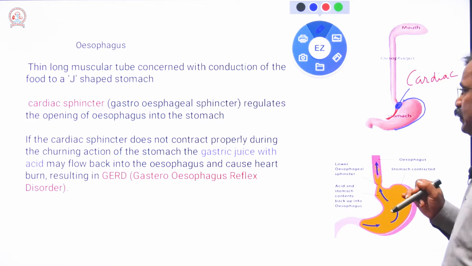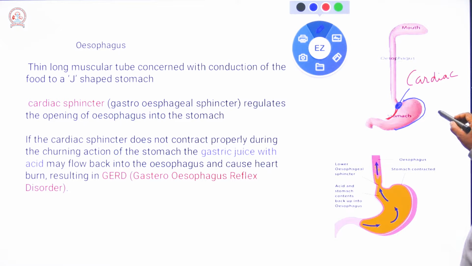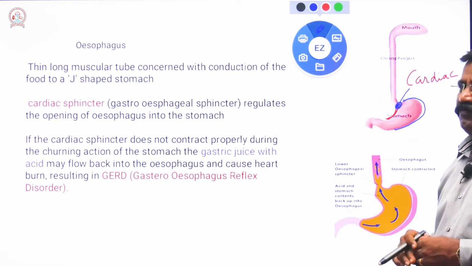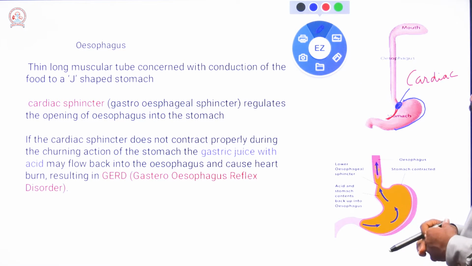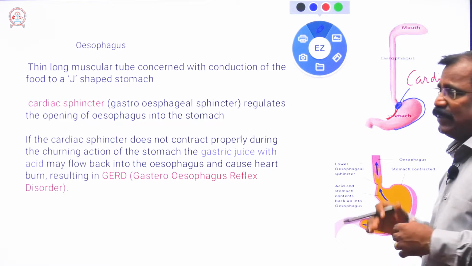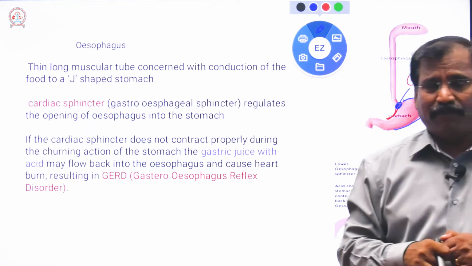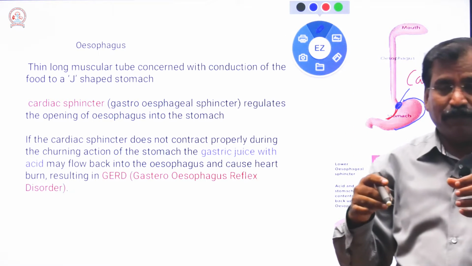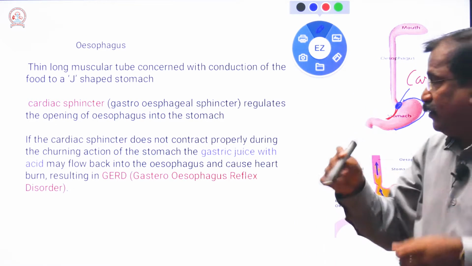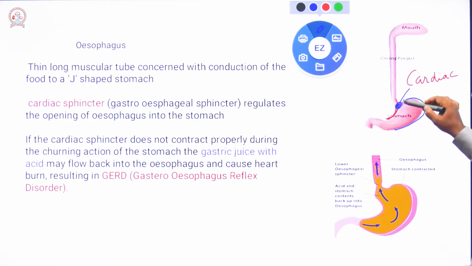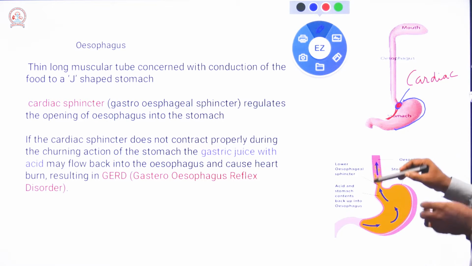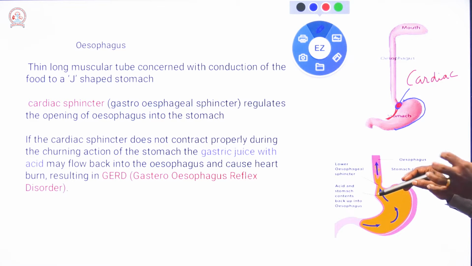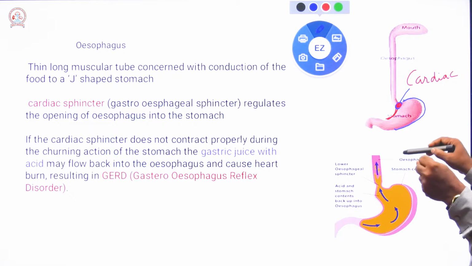Sometimes the cardiac sphincter does not contract or work properly. Please listen carefully. This is the stomach and the esophagus. In the junction there is a sphincter which regulates the passage of substances.